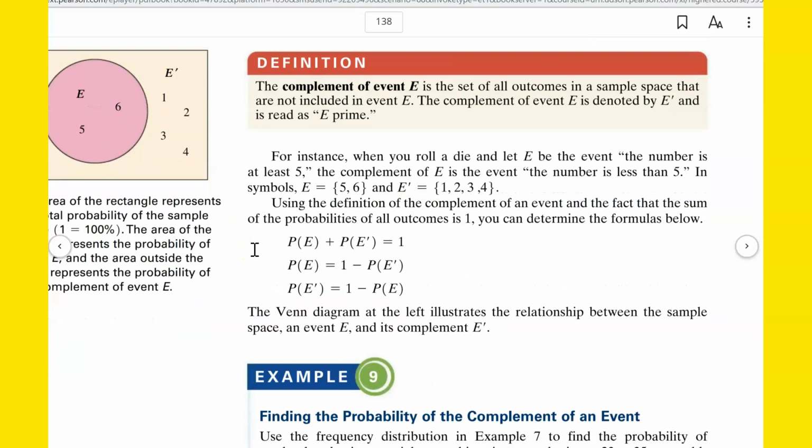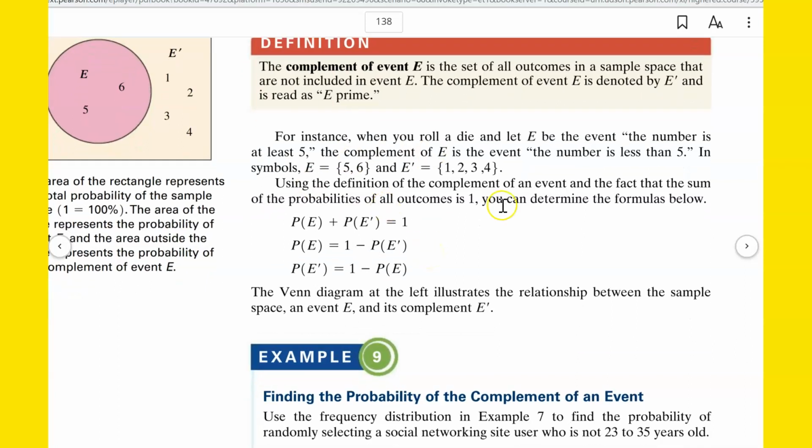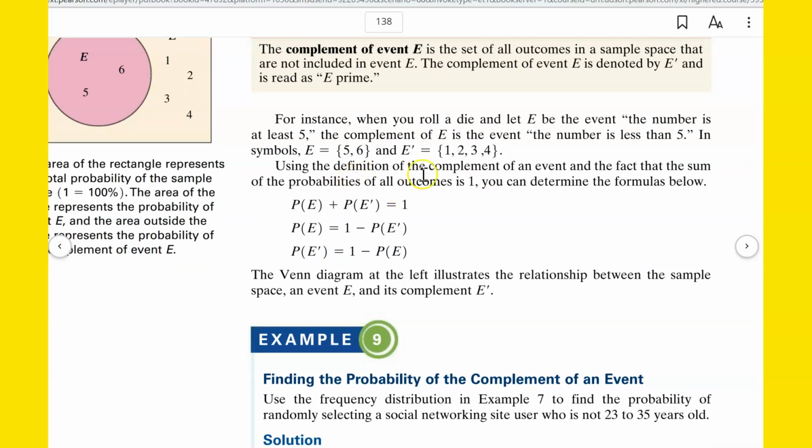All right, for instance, when you roll a die and let E be the number is at least 5, then the complement of E is that the number is less than 5. So at least 5 means 5 or 6. The complement of that would be anything but that. So 1, 2, 3, or 4. So E would be 5 or 6. E prime would be 1, 2, 3, or 4. Using the definition of the complement of an event and the fact that the sum of the probabilities of all the outcomes is 1, you can determine the formulas below. Since all of the probabilities must equal 1, the probability of E plus the probability of E prime has to equal 1 because it's either E or it's not E.